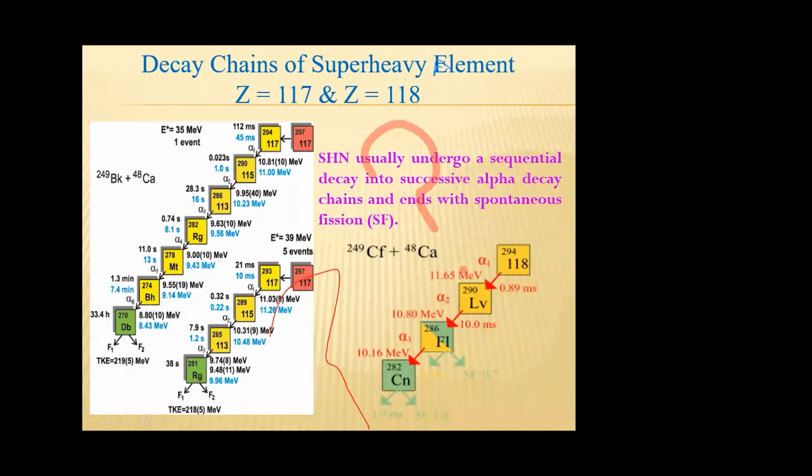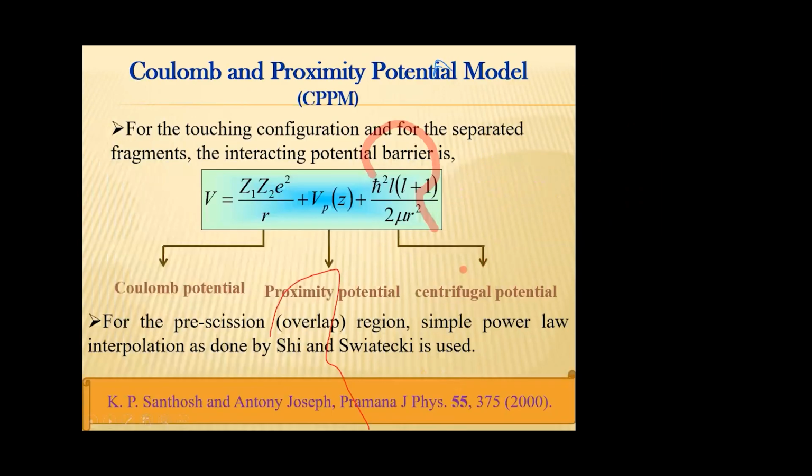For example, in the case of super-heavy element 294117, it undergoes a 6 alpha chain and finally it breaks by spontaneous fission. In the case of 293117, it undergoes 3 alpha chains and finally it breaks by spontaneous fission. Also, in the case of 294118, it undergoes a 3 alpha chain and finally it breaks with spontaneous fission.